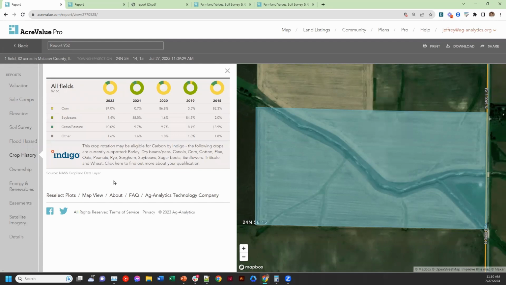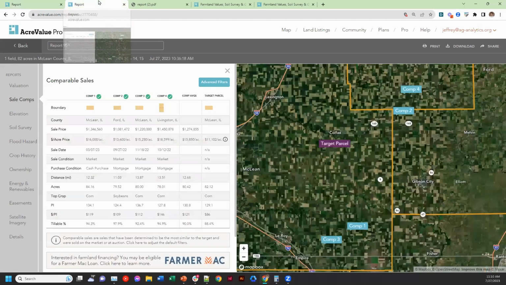Now, one thing that's also going to be important in terms of the property reports and what AcreValue provides is what we covered earlier: sales comparables. Where is that data? How can I get there? And the nice thing is that as soon as you generate a property report, we're looking at one here, we will also be able to provide you with comparable sales for the property that you just selected.